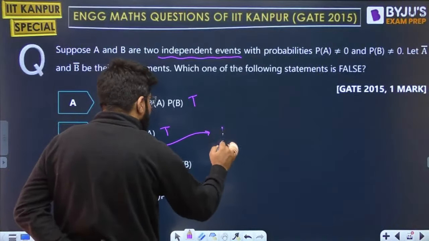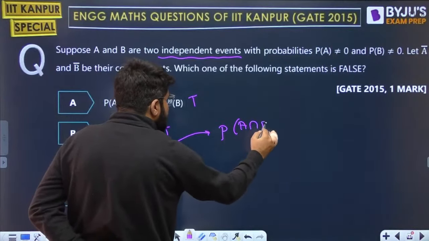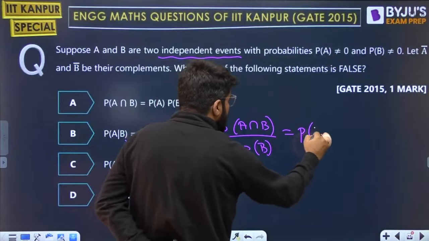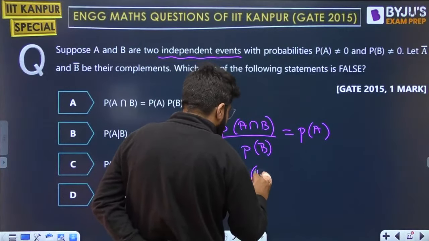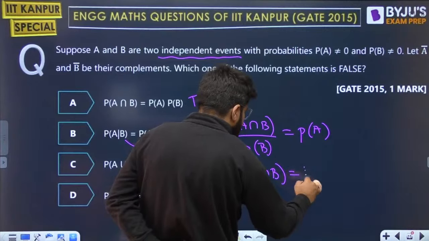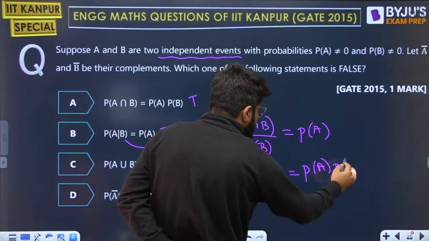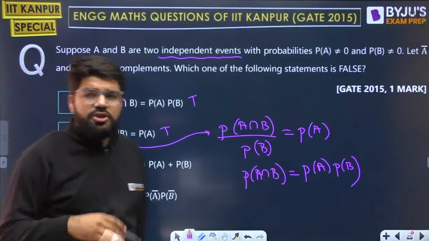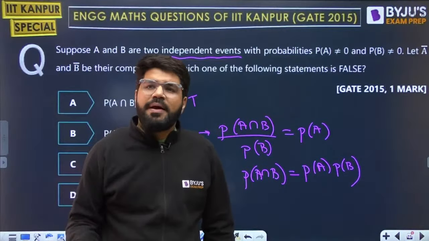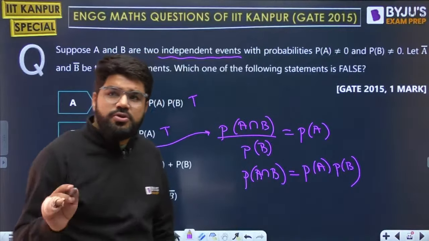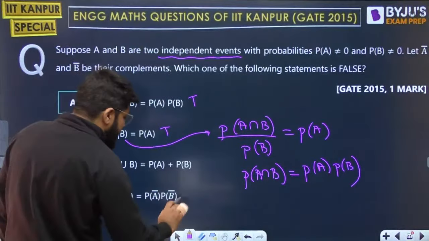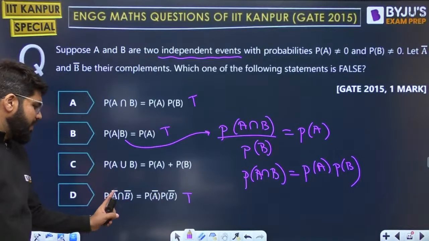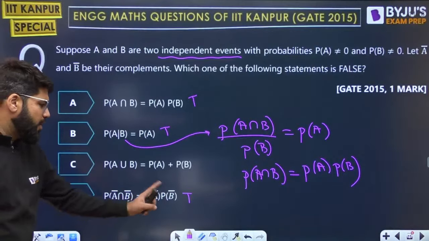And then we use the formula: P of A given B is P of A intersection B divided by P(B), and this should be equal to P(A). So P of A intersection B is given by P(A)P(B). So this option A is also true. If A and B do not depend on each other, then A bar and B bar also do not depend on each other. Their complements are also independent. So D is also true, because their complements are independent, so P of A bar intersection B bar is equal to P(A bar) into P(B bar). You can multiply.